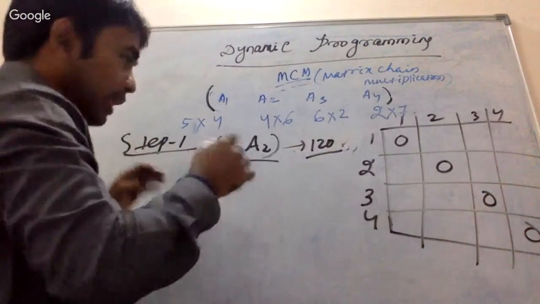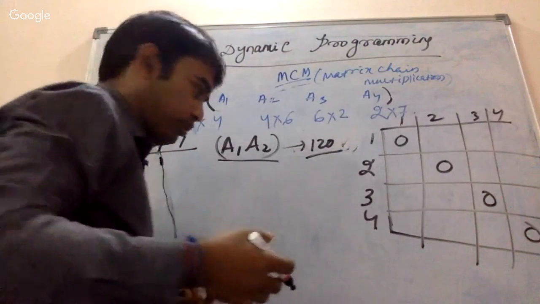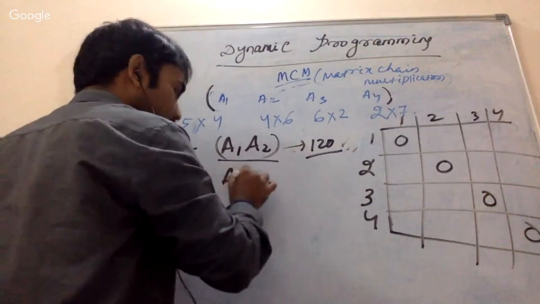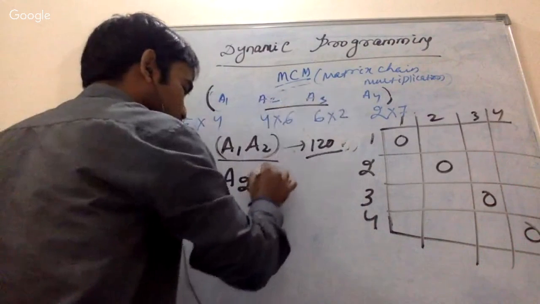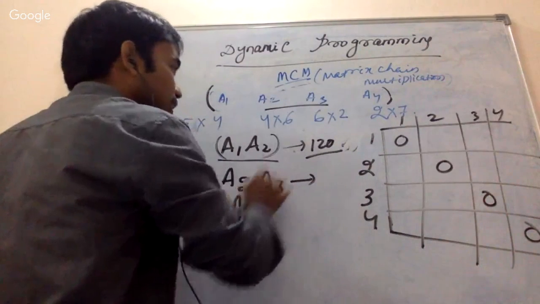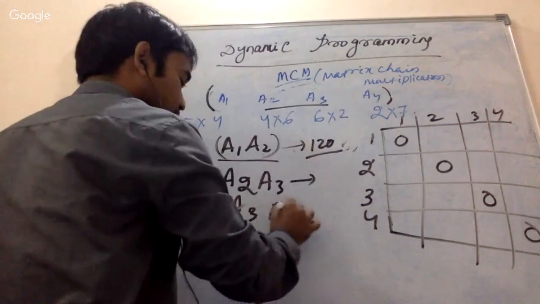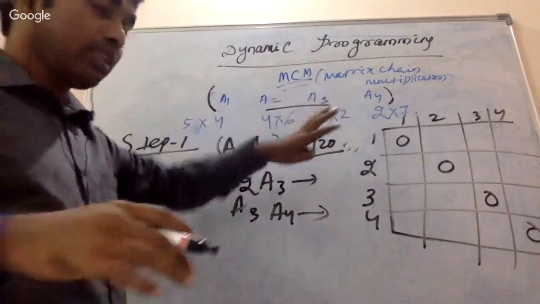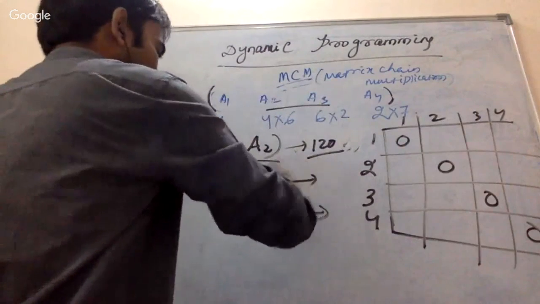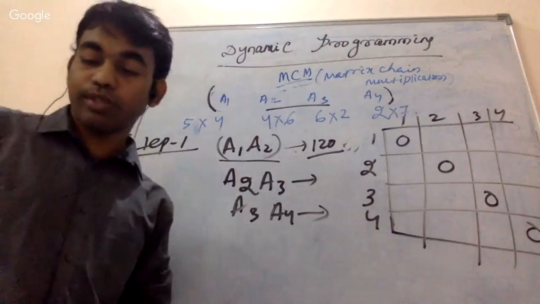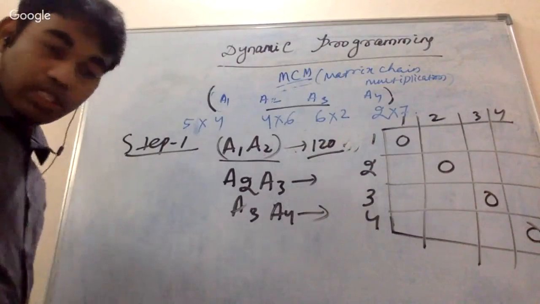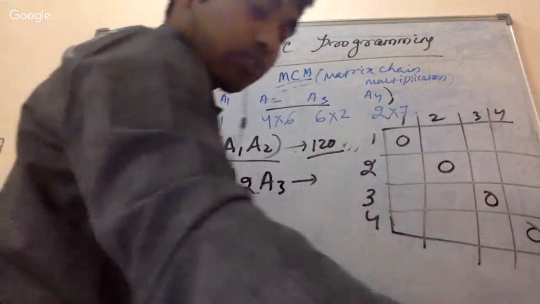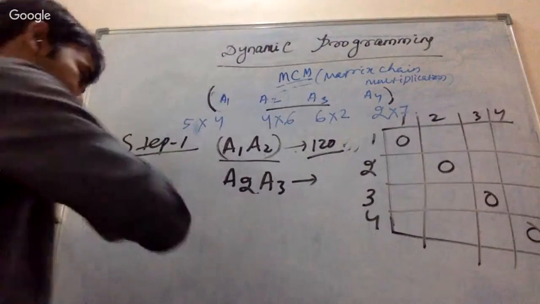So what will I use? I will use the subproblem solutions. So I will calculate A1 A2, then A2 A3, then A3 A4. So this is the first step. Because I am trying to find out who are mutual to each other, so I am going to find out these two with these three values. Whenever we are multiplying, I just told one formula, right? So I will build up that formula simultaneously.